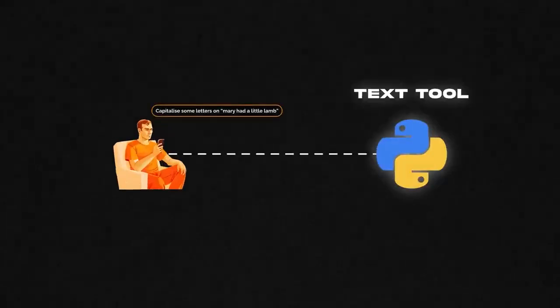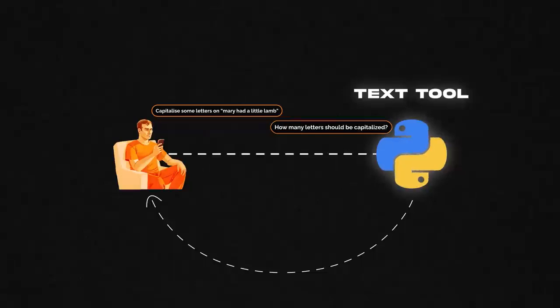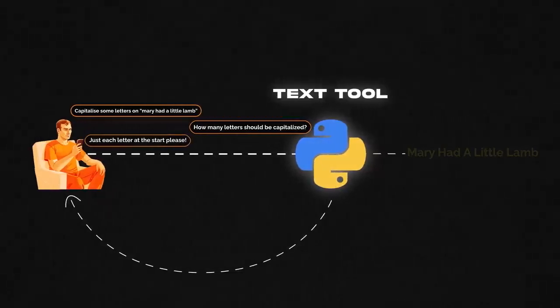Say our capitalization tool needed some other input. Say you needed to provide the number of letters you wanted to be capitalized. It may see that this tool needs 2 inputs and I've only been given 1. So then it would go back and ask me, hey, can you please tell me how many letters you want to be capitalized? And you will see this magic in the agents that we're going to build.